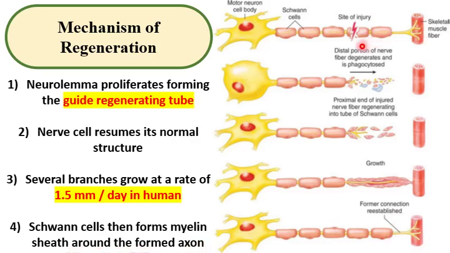Again, there is an injury here. How does the regeneration occur? The neurolemma proliferates, forming a guide tube. The nerve cell resumes its normal structure after being spherical in shape. Several branches grow at a rate of 1.5 mm per day in humans, and the Schwann cell forms a myelin sheath, and the regeneration occurs, and the nerve resumes its normal structure again.